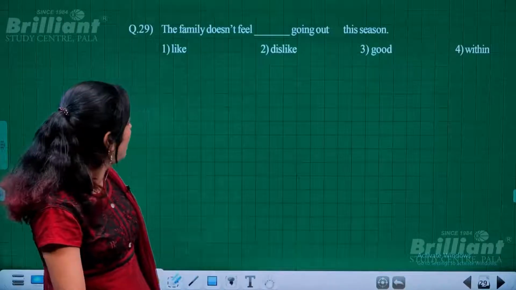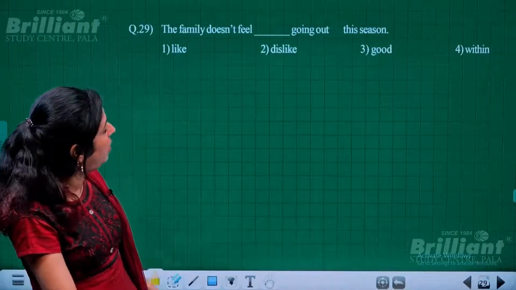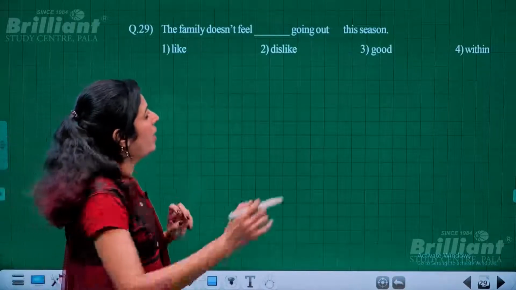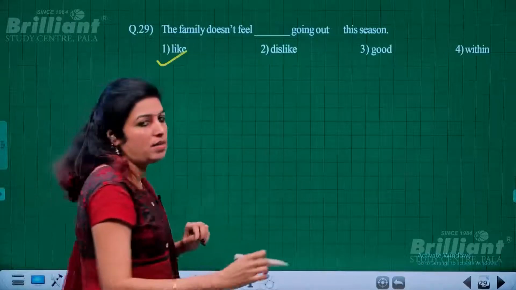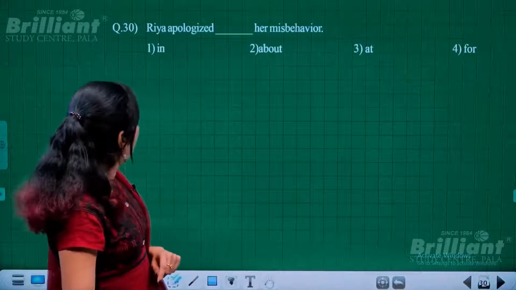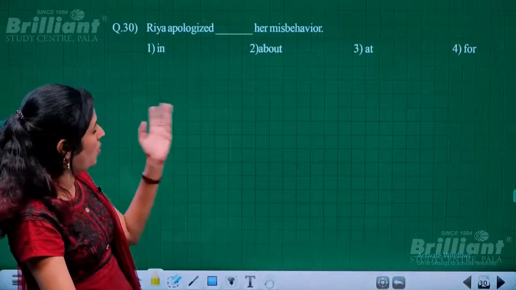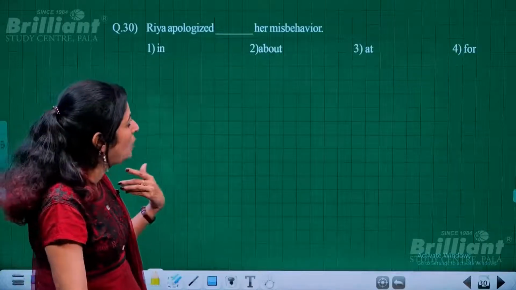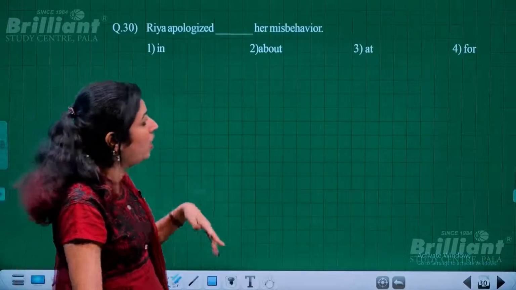Next is, the family does not feel like going out this season. Okay. Then Ria apologized, of course, it's very clear, not about her misbehavior, apologized for.